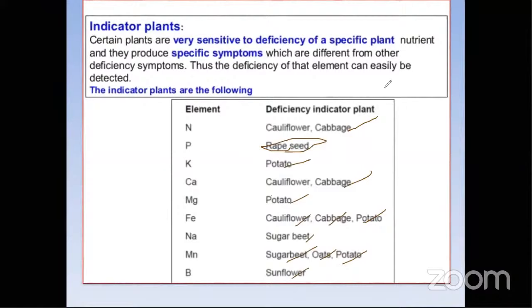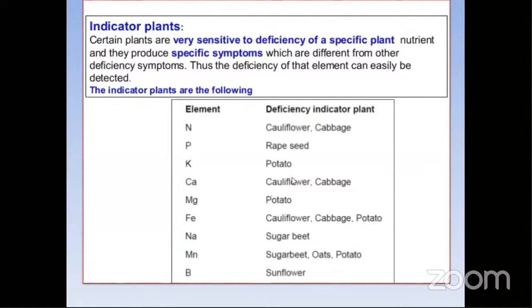Please remember these, students, in exams, especially JRF and SRF. You will get at least one blank from this. One blank is very important, so don't take it lightly. At least one question will come from the indicator plants. Please be thorough and confident, and don't be confused. Cauliflower and cabbage are for nitrogen and calcium. We always compare all the crops: which crops are important for which nutrient element. These are the indicator plants.